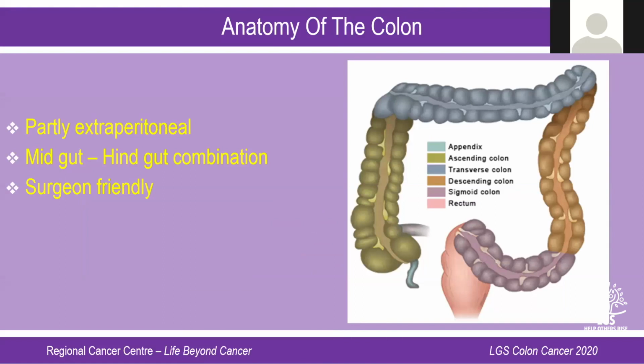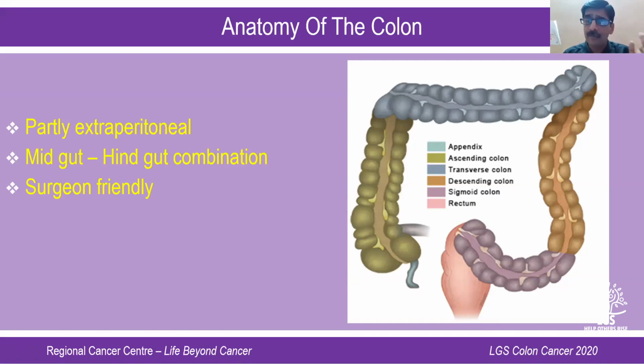Yes, sir. Before going into the treatment aspects, it's always better to look into the anatomy of the colon. Recently, when I made a presentation on rectal cancer, I also spoke something about colonic cancer. Generally, we have a tendency to speak about colorectal cancers clubbed together. But as a surgeon, an anatomist, or an oncologist, we know that these two organs are different entities. Most of the colon is intraperitoneal, except for the posterior aspect of the ascending colon and the posterior aspect of the descending colon. So basically, it's more of an intraperitoneal organ than an extraperitoneal organ.